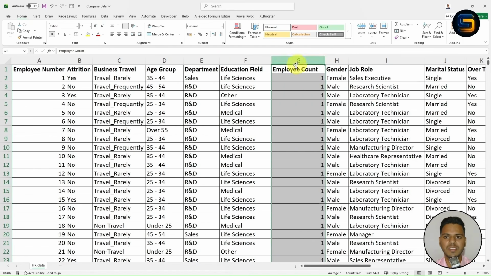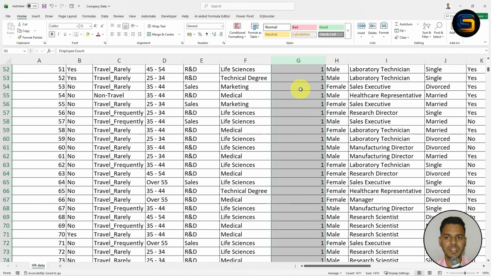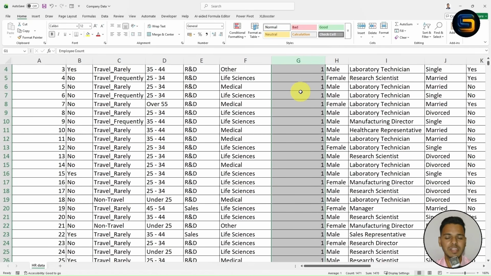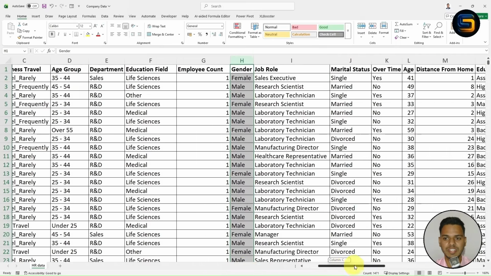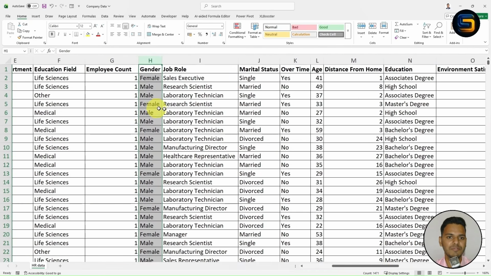If you notice carefully, this employee count column contains only the record 1. So while creating an interactive dashboard, I will tell you what the use of this is. Next, moving to the next column, we have the gender, where we can see male, female. So this is the gender column. Now we have the job role, and this is the marital status, whether the employee is married, single, divorced, and a lot more. And we have a few more columns also, age group, distance from home.